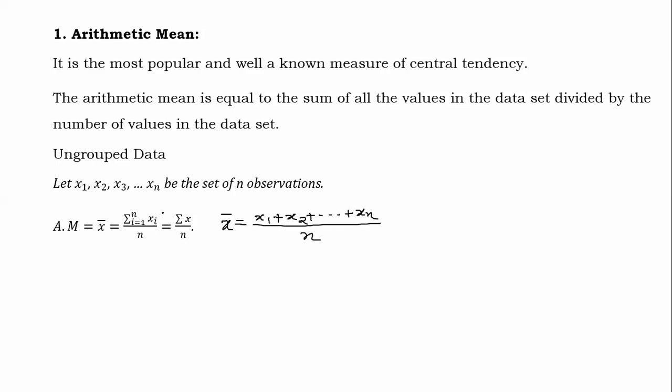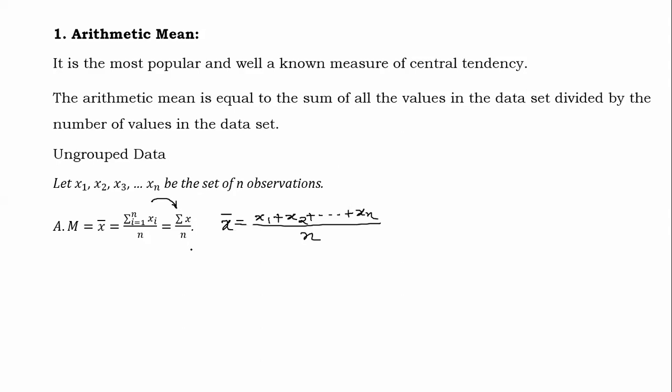Instead of that, we use the sigma notation. X is always there, only the suffix is changing, 1, 2. So I use sigma xi from 1 to n divided by n, briefly written as sigma xi. So these are the notations for ungrouped data.